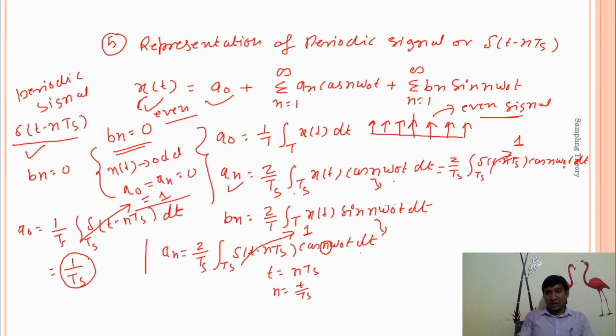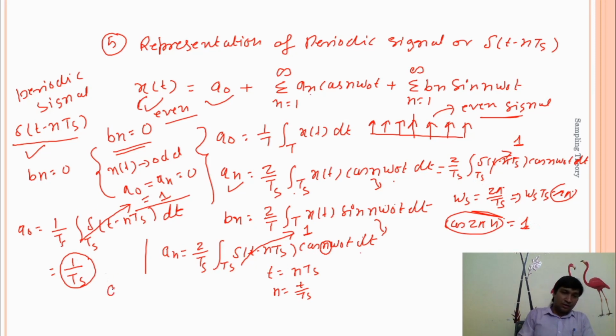Here omega s into ts is equal to 2 pi, because omega s is equal to 2 pi divided by ts. So this implies that omega s into ts is equal to 2 pi. Okay, so here cos 2 pi n is what? 1. So finally we'll get the value of an. The value of an is equal to 2 divided by ts.